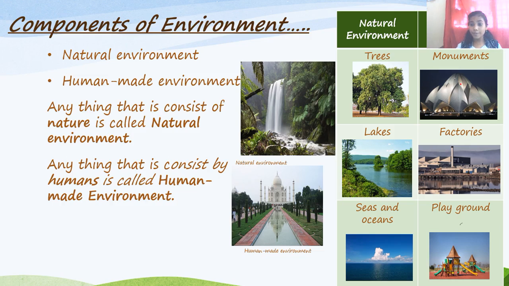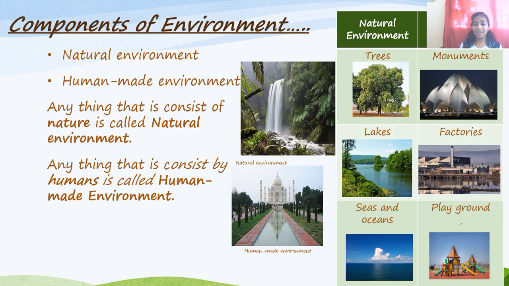We have monuments, factories, playgrounds that I have made with my own hands. It isn't built up naturally, right? Natural things build up naturally. But in the human-made environment, humans have made it, right? So you got the link between the human-made environment and the natural environment.